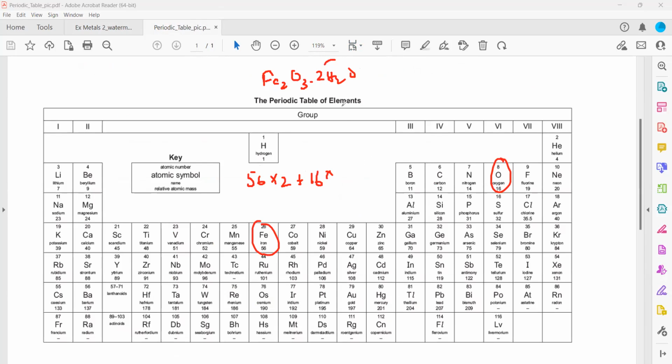Plus hydrogen is 1 times 2 times 2, which is 4. So 56 times 2 makes 112, and 80 gives 192, plus 4, 196. So the total mass will be 196.